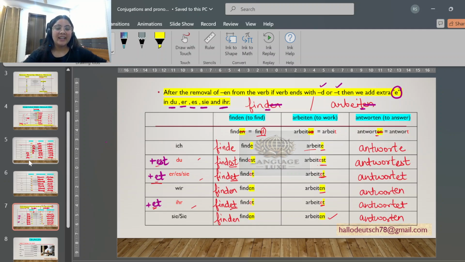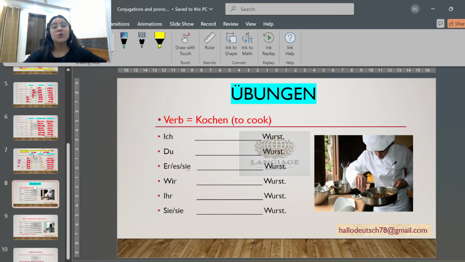Great. Now, let's do Übungen. Übungen, exercises. Now, kochen. Kochen is a verb and verb is always written in lower case. So, I'll just make it into lower case. Kochen means to cook. As you can see, this person is cooking. Now, I have written ich, du, er, sie, es, everything all together, like ich here, du here and er, sie, es together because they take same conjugation. So, kochen is a verb. We'll remove this en. We are left with koch.